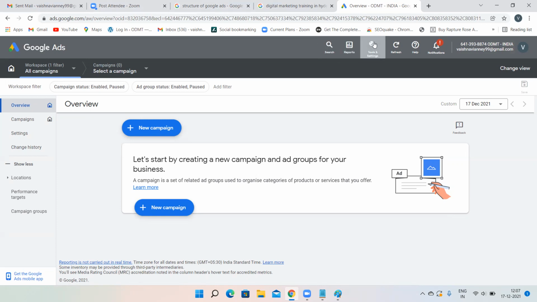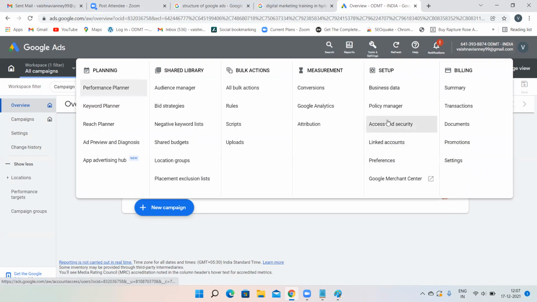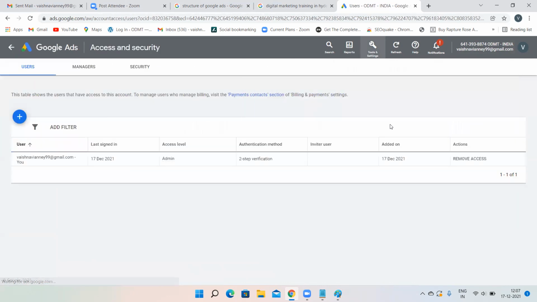Go to Tools and Settings. There is an option called Access and Security. Click on this option. Now see, I am the admin of this particular account. Now click on the plus symbol. Always remember this plus symbol. Everywhere you will have a plus symbol in a Google Ads account: to create a campaign, to create an ad group, to create keywords, everywhere the plus symbol will be there. So this is the most important button in Google Ads. Always remember this button. So Tools and Settings, Access and Security, click on the plus symbol.